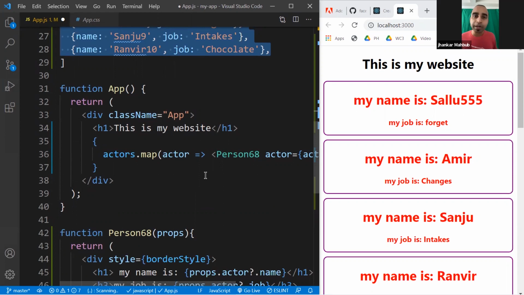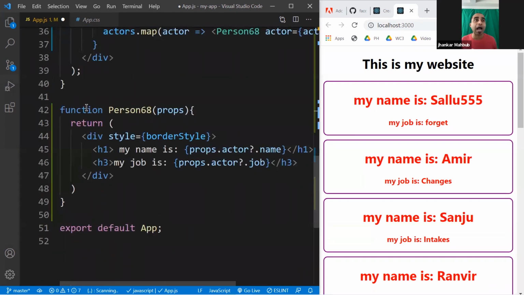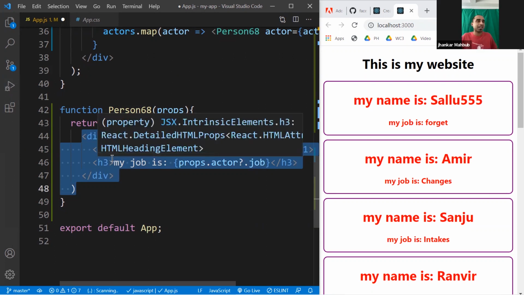So far, let's do a little bit of a recap of the things we have done, and then we'll go for much more fun things. We just learned how to create a component. That means it's nothing but a function. Inside this function, you can write any kind of HTML, and any part of this HTML could be dynamic. It could be 1 tag, 2 tags, 10 tags, doesn't matter.